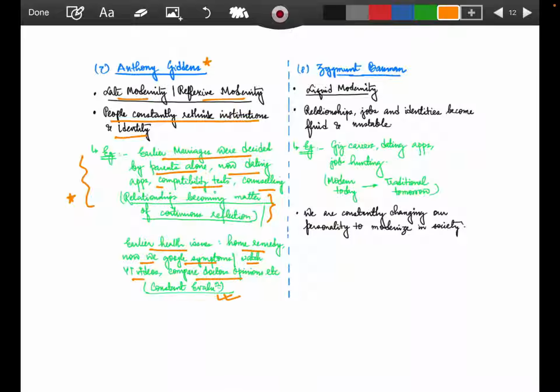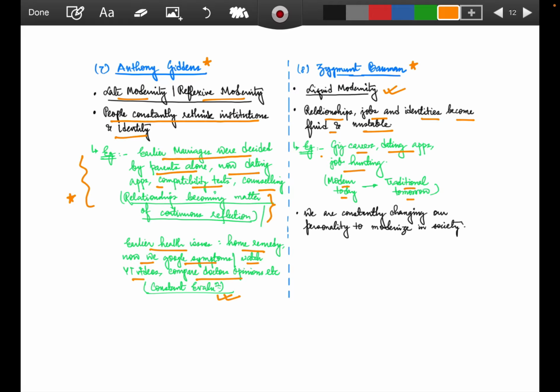Again, Zygmunt Bauman's concept of liquid modernity has always been in usage. This is a very beautiful concept. It talks that relationships, jobs and identities become fluid and unstable. Example, gig careers or dating apps or job hunting or hopping, that is modern today, traditional tomorrow. What is being talked about, that AI is today's modern thing.